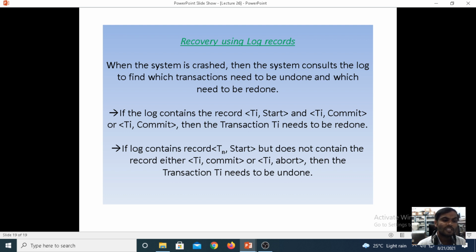If the log contains the record Ti start and does not contain either Ti commit or Ti abort, then the transaction Ti needs to be undone. So from Ti start to Ti commit, we go for redo. If it is started but there is no commit or abort, then we go for undo. Undo means we apply the recovery from the log files for that condition.